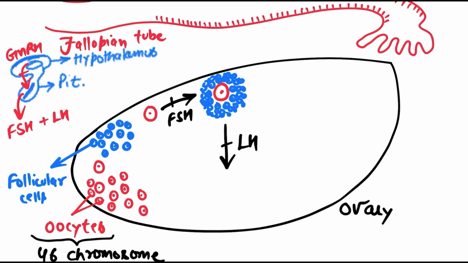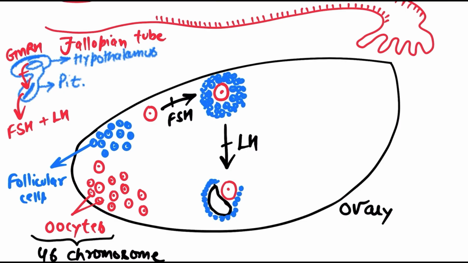In the center I have drawn the oocyte, which again restarts the process of ovum formation, right? And something is secreted inside this structure by these follicular cells.